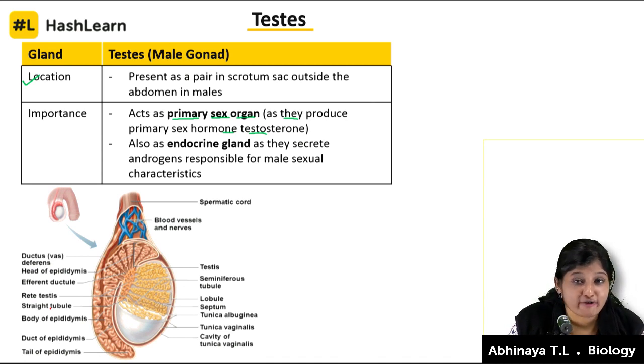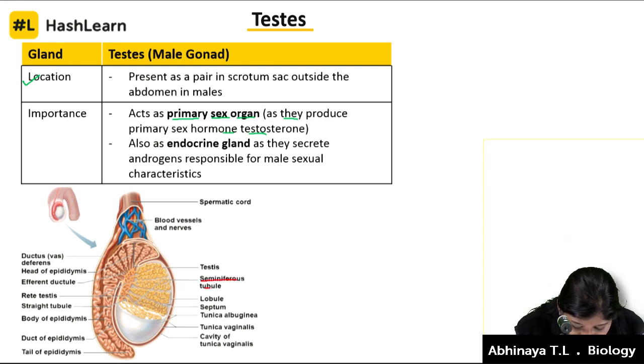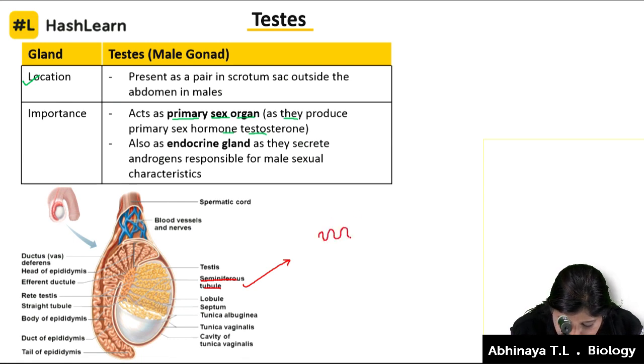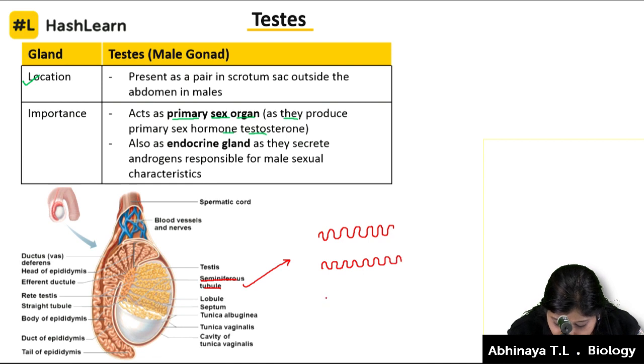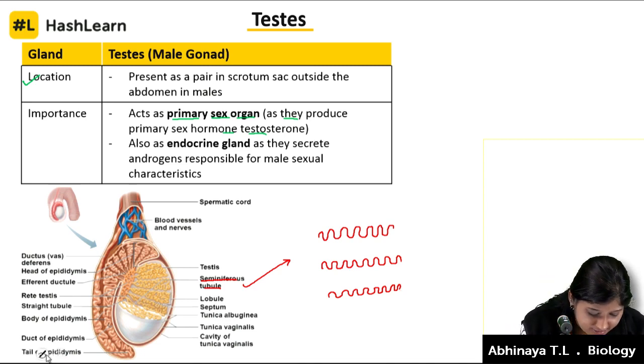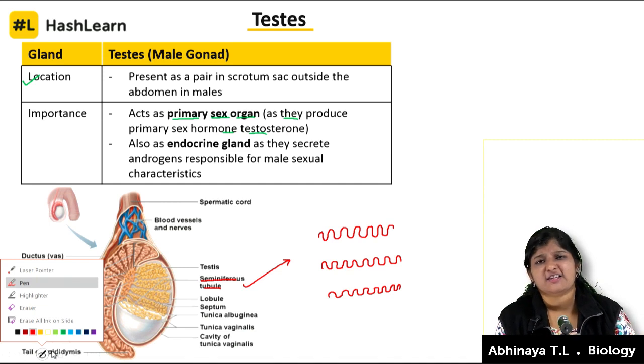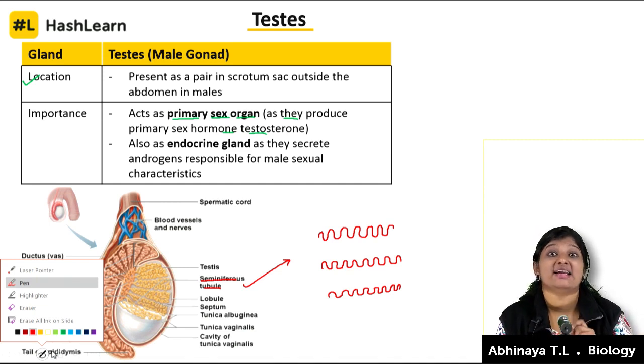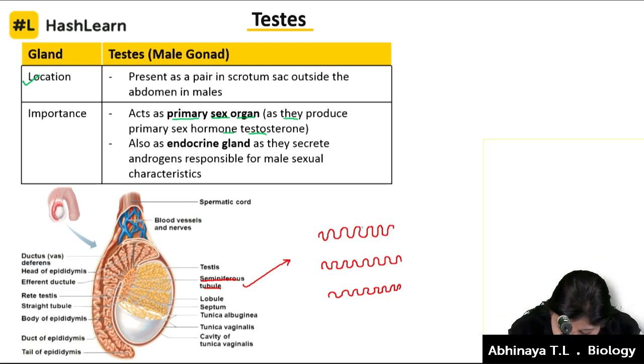Testis is made up of a mass of seminiferous tubules. You see here? So it is completely convoluted. There is a mass of seminiferous tubules super coiled inside the testis, and there are specific interstitial cells. These are also called Leydig cells, which are present outside this tubule. I'll show you how it is present.